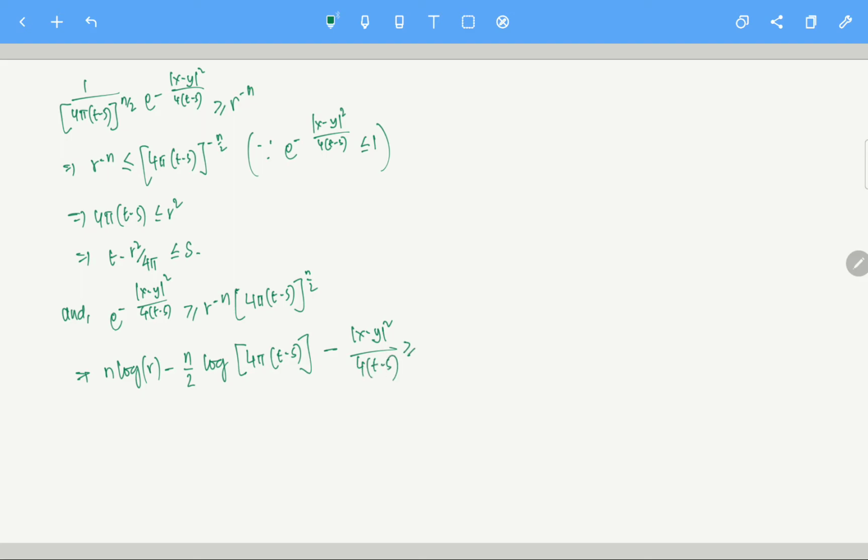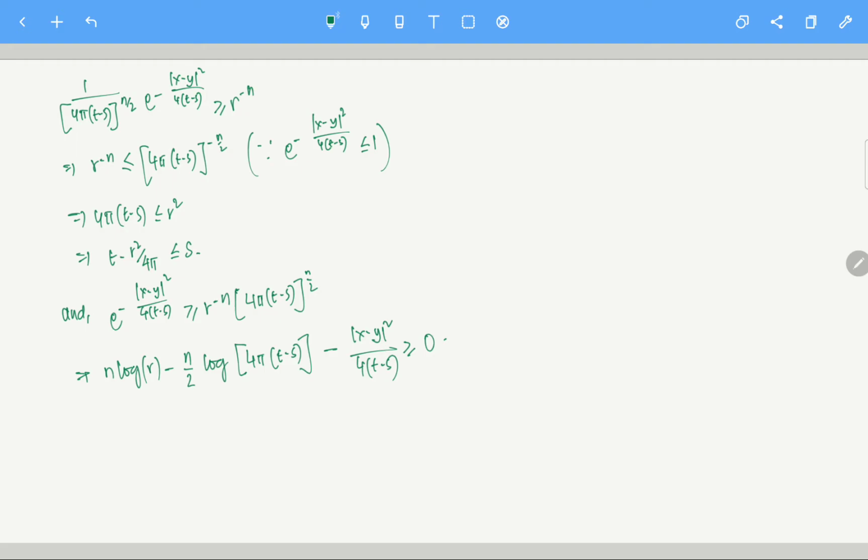This is greater than or equal to 0. Clear? I am taking log on both sides. This is log of r to the power minus n plus log of this particular thing. I am just taking everything on the other side, and you have here log of this thing, minus |x minus y| whole square by 4(t minus s). So all of this, if I put it together, is greater than or equal to 0.